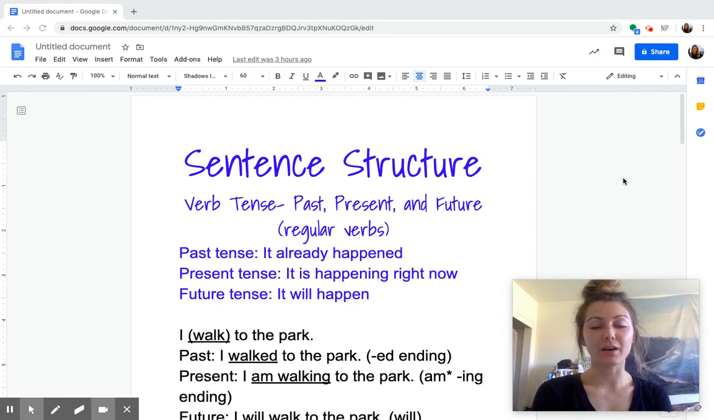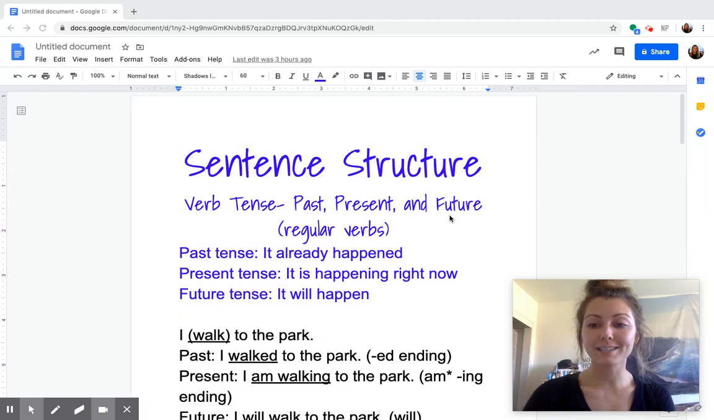Yesterday we were working on sentence structure, and we're going to continue learning more about sentence structure, how sentences are made, and how we can write really good, strong sentences with proper grammar. Today our lesson is on verb tense. So that's thinking about verbs in past tense, present tense, and future tense.